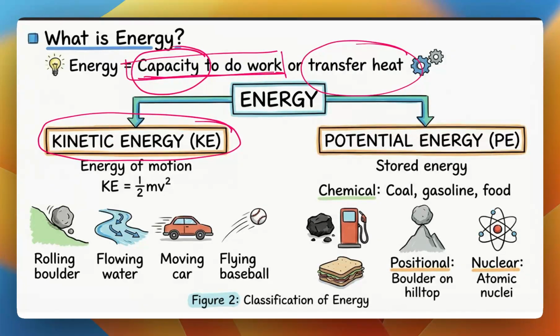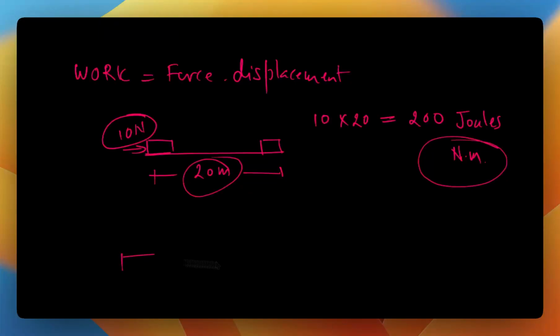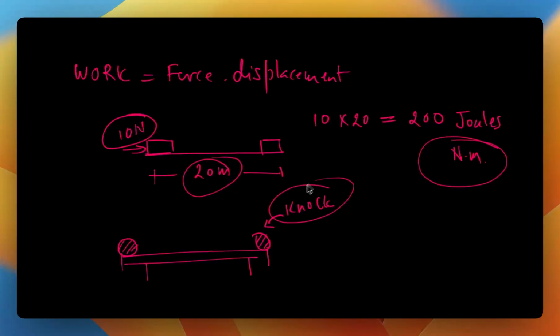And how do we know that? It's very simple. Suppose we have a table here, and I have placed a ball here, and then I have another ball over here. I somehow want to knock this ball off. So how do I do that? I'll stand over here and push this ball with a certain force, and as a result, I will perform some work on the ball.